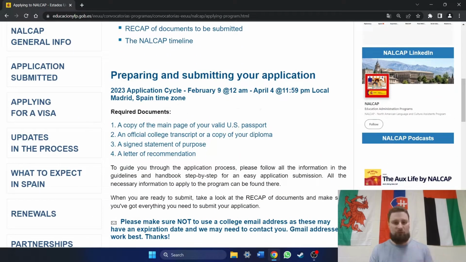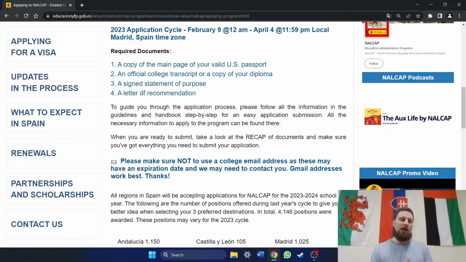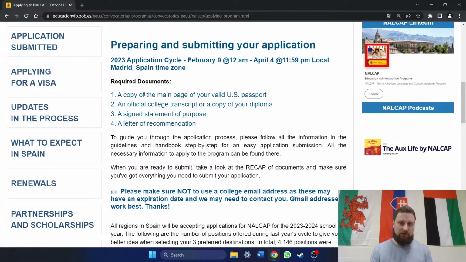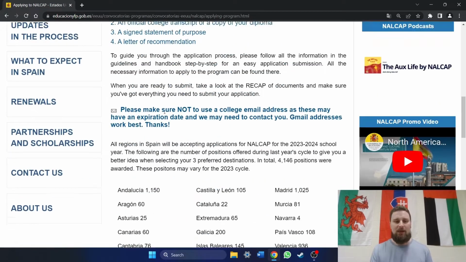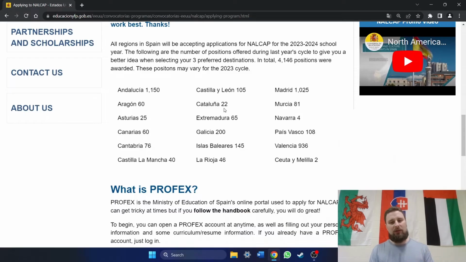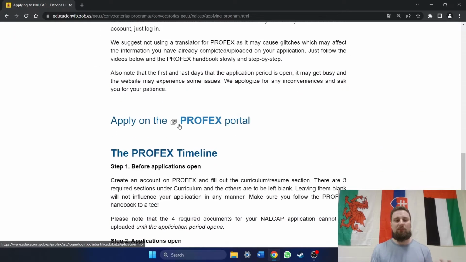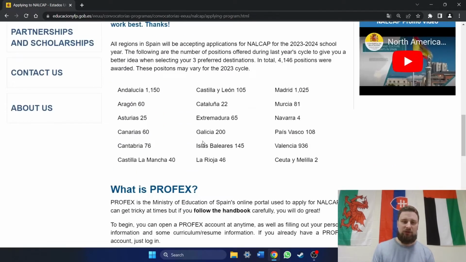We've also got some more required documents for the initial application, which is what we're going to be talking about today. And then we've got placements, how many placements were put in each of the autonomous communities of Spain for the previous year. And then we've got PROFEX, which is where we'll be spending most of our time.